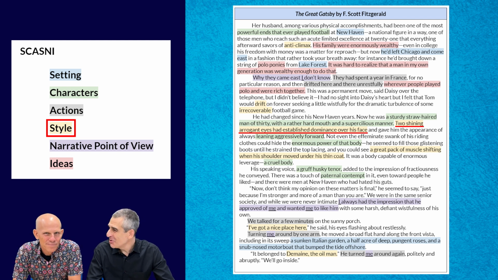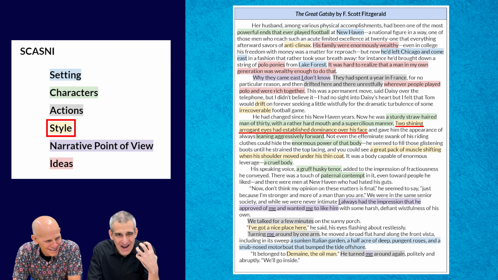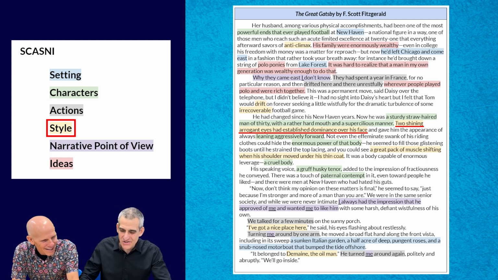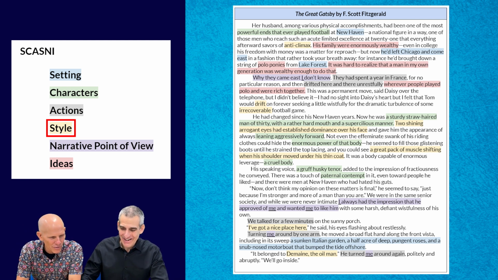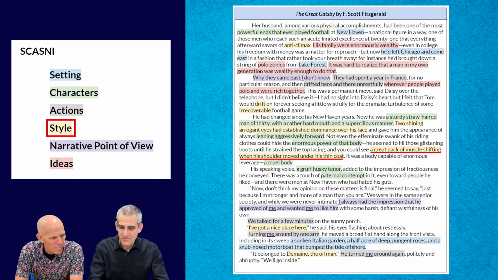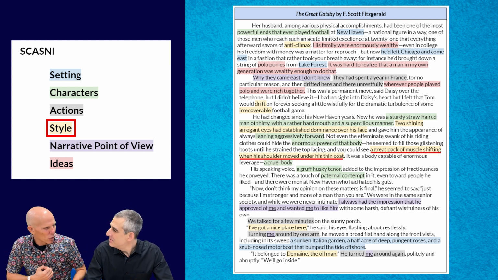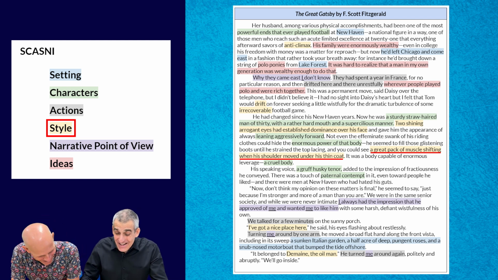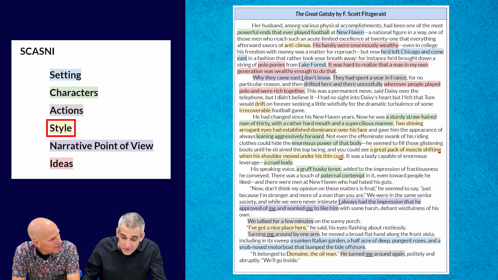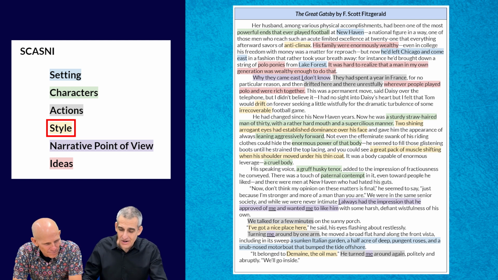We know that eyes are quite important in this novel anyway. We've got Tom's eyes here, and the way they're shining is almost that arrogance. And the eyes have dominance over his face. It's almost like they're personified. These eyes have such dominance. Right. And then we have the imagery of the "pack of muscles shifting when his shoulder moved under his coat." Yeah, so we do get a really good description of this character. Okay, what are we moving to next in SCASNY?